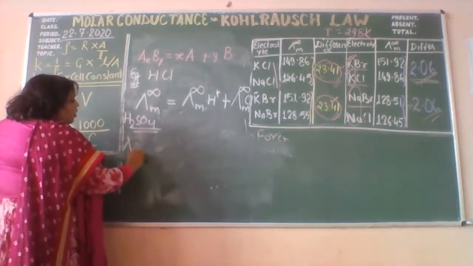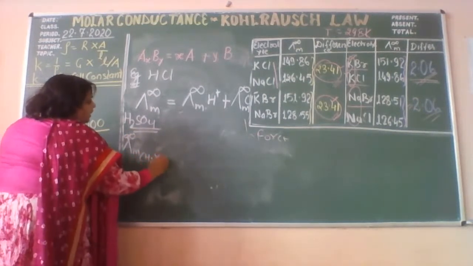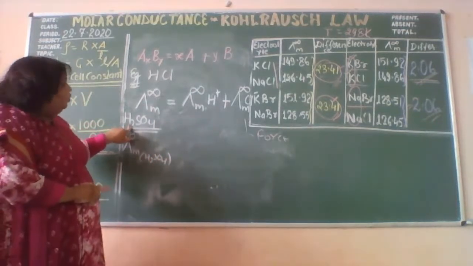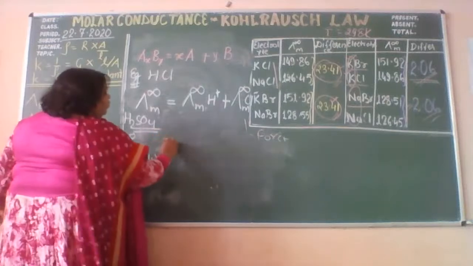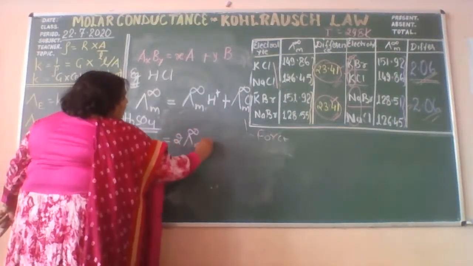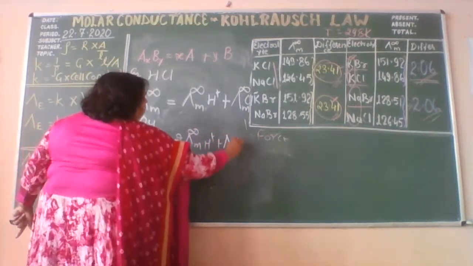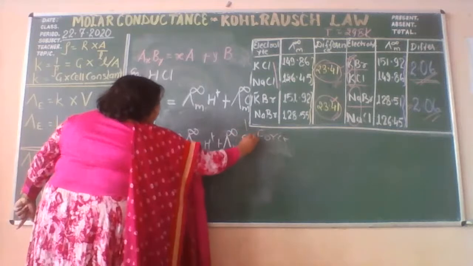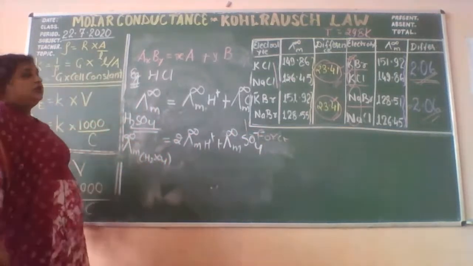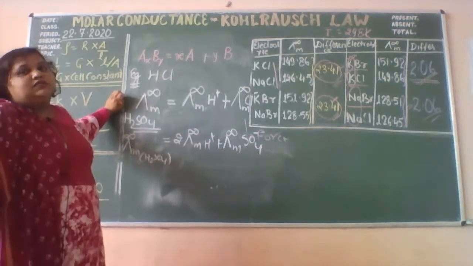Molar conductance of sulfuric acid will be equal to, here you can see how many hydrogens are there? 2. So it will be equal to 2 times the molar conductance of H+ ion plus the molar conductance of sulfate ion at infinite dilution. This is the conclusion that Kohlrausch has given.